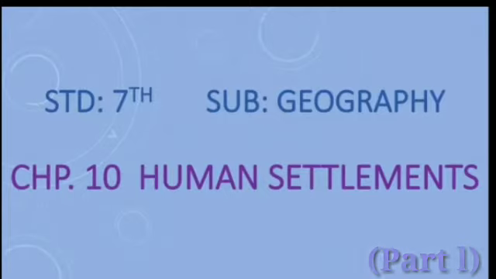Everyone, open your geography textbook. Page number 62, chapter number 10, Human Settlements. Children, what do you mean by human settlements? Human settlements means where people settle. The place where people settle is known as human settlements. So, let's start with the geographical explanation of this chapter now.